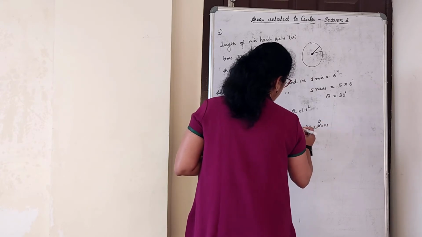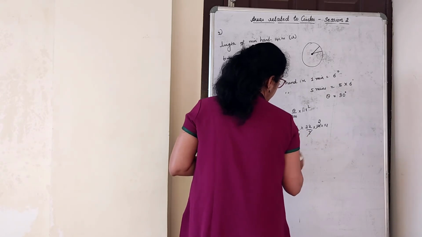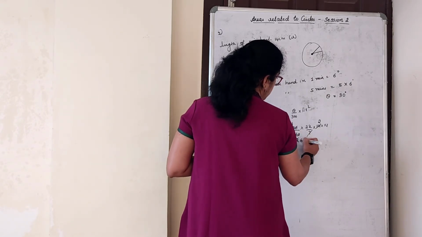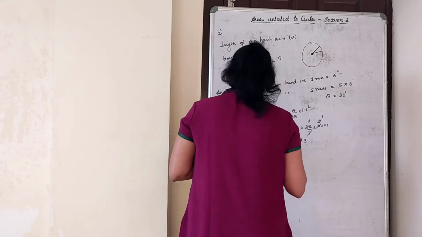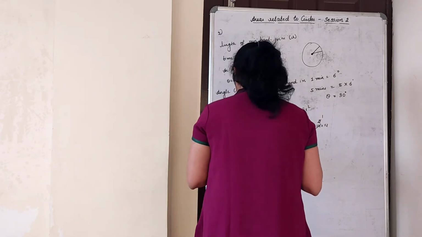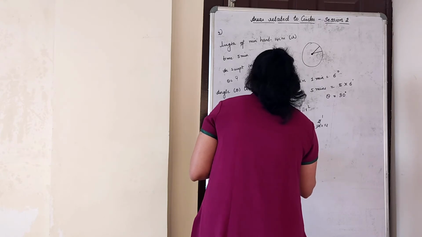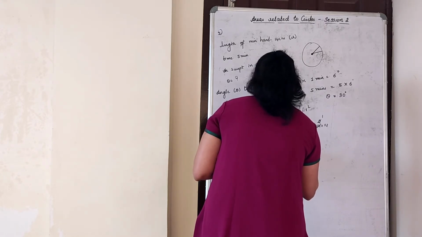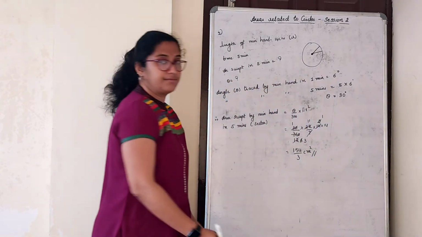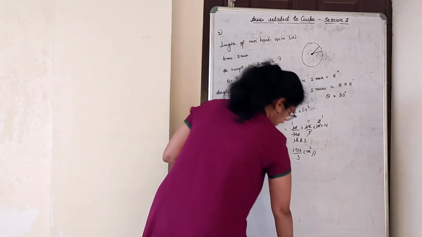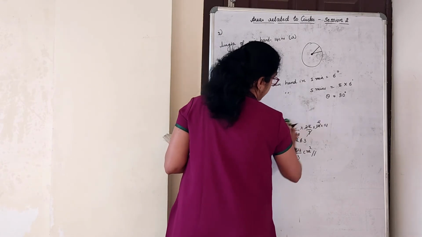7 ones are 7, 7 twos are 14, 0 and 0. 3 ones are 3, 3 twos are 6. 2 6s are 12. 2 11s are 22. So the answer is 11 into 14 by 3, that is 154 by 3 centimeter square. Okay, next one. All sectors only we had.